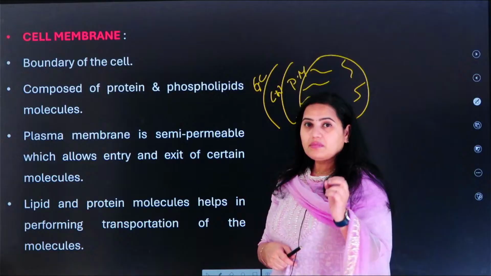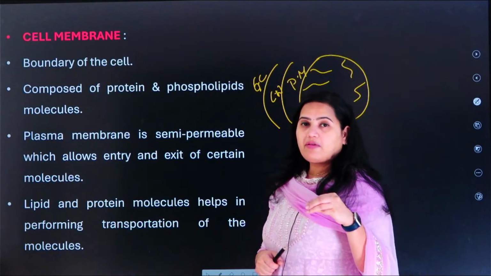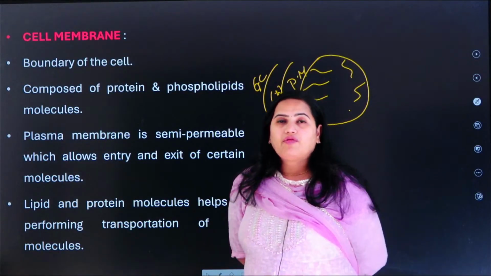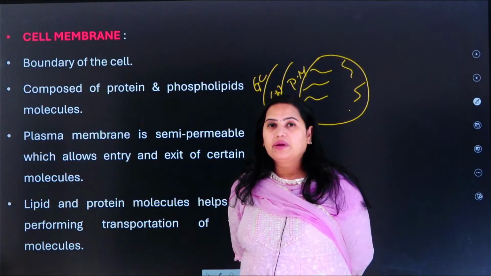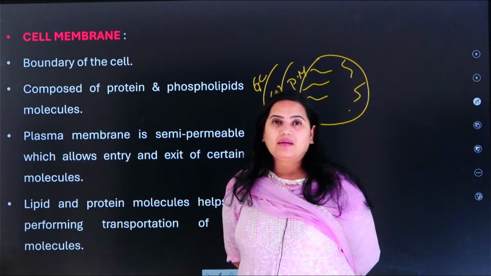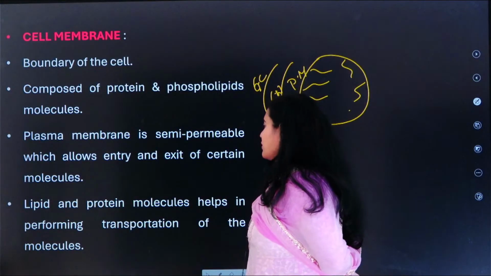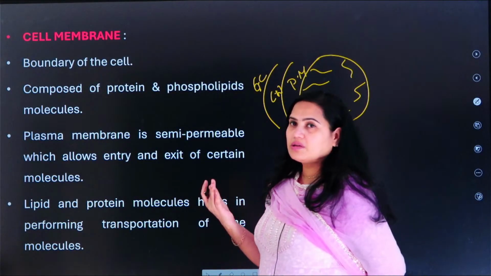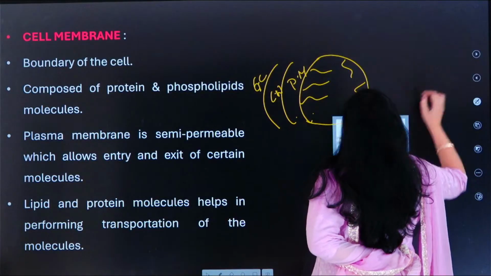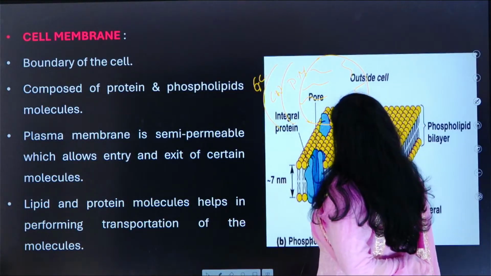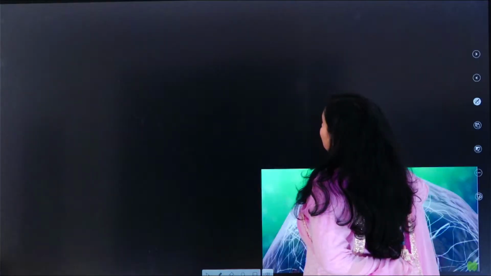Lipids: if you are consuming a lot of fats in your food, then in the process of digestion they break down and form lipids, and those lipids are absorbed by our body. Lipids and protein molecules help in transportation. The most important thing is transportation. Okay, so here is the picture related to it.